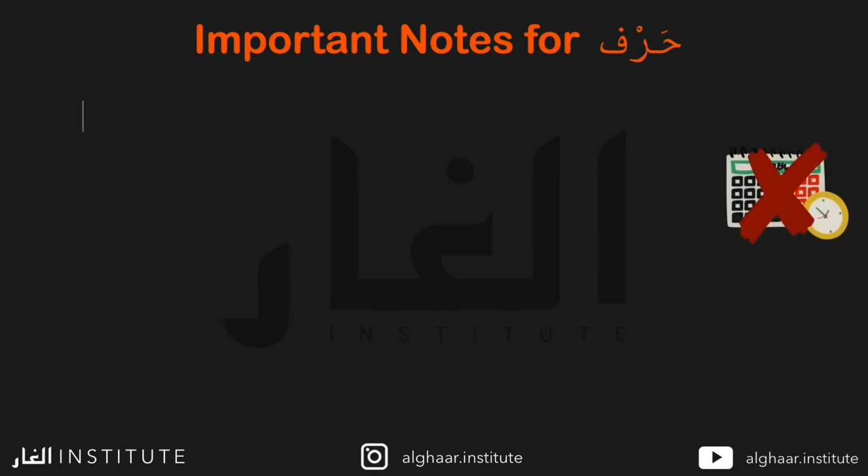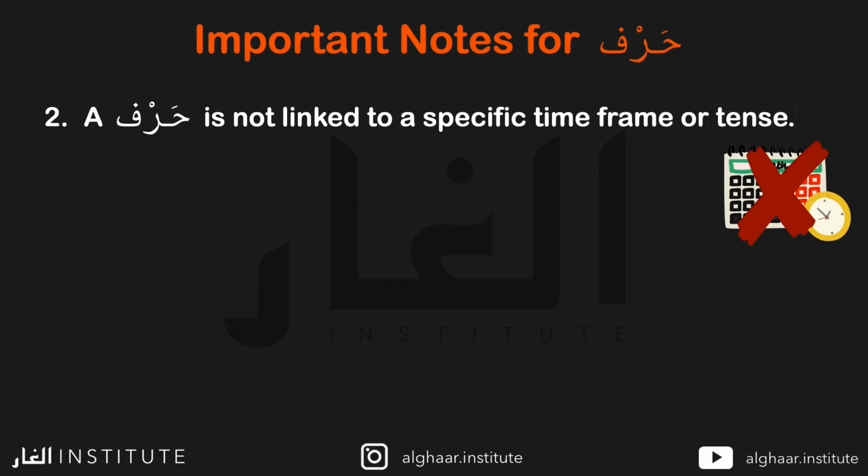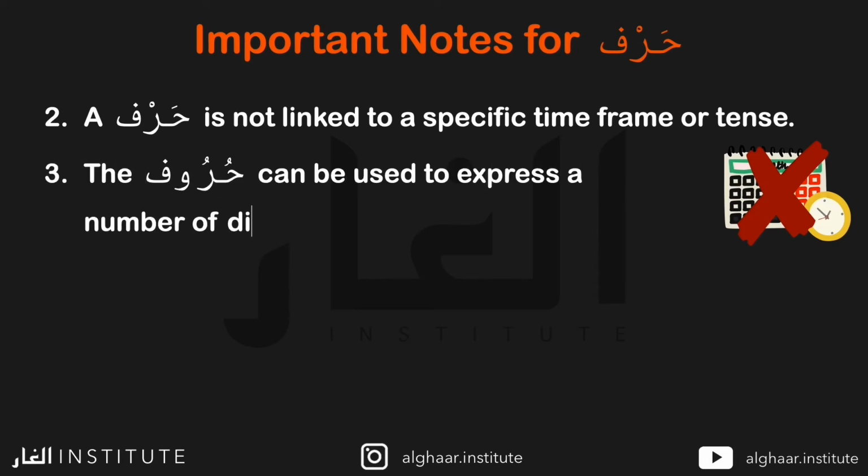The second point to note is that a harf is not linked to a specific time frame or tense, as that characteristic is possessed solely by verbs in Arabic. And thirdly, the huruf can be used to express a number of different things in Arabic. In the previous examples, we saw how the word fi was used as a preposition, but some huruf can express other things as well. For example,